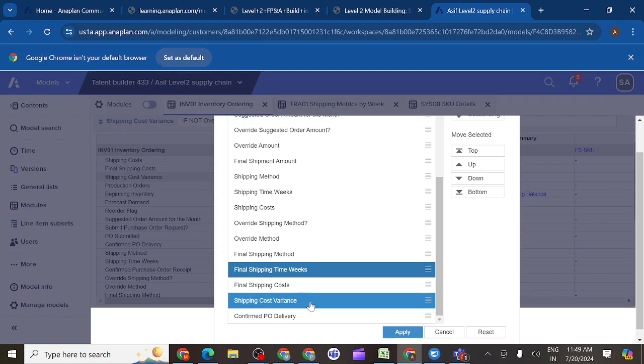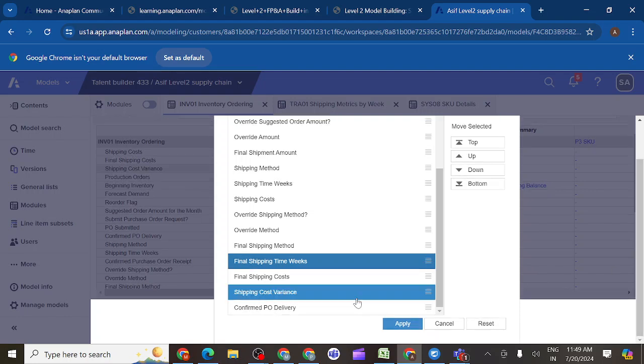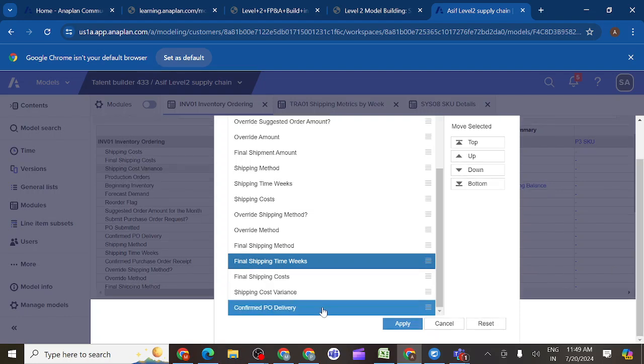Shipping cost variance. Correct. That is the last one. Why are we getting this confirm PO delivery here? It should come on top only. Check it once.